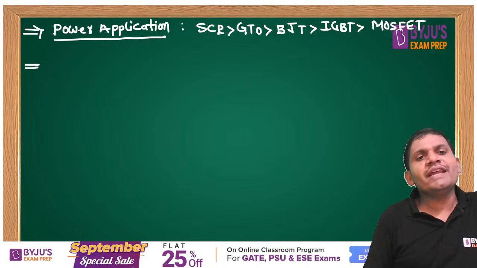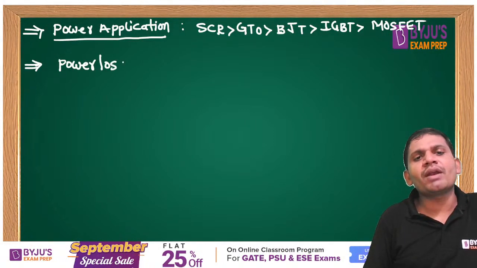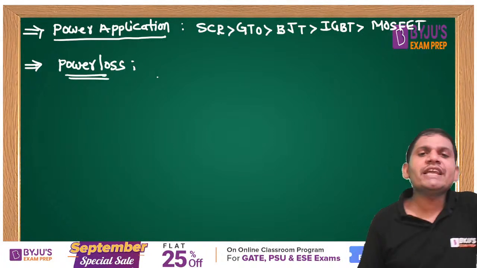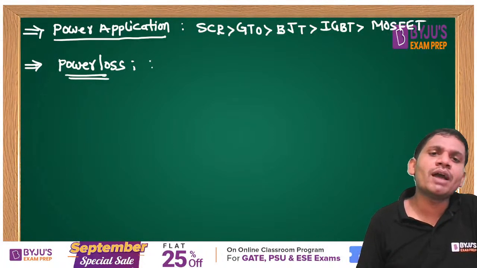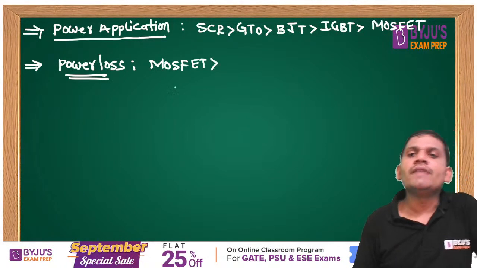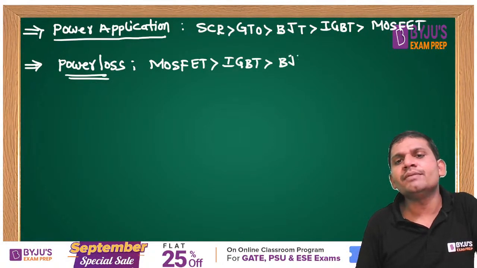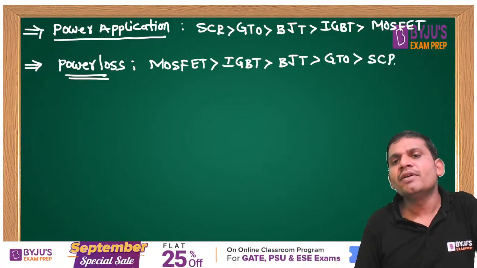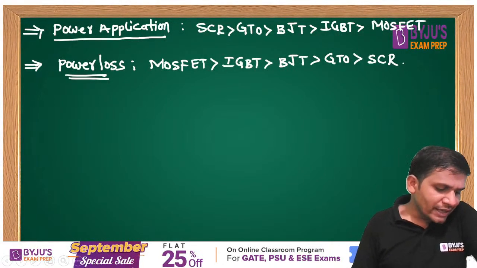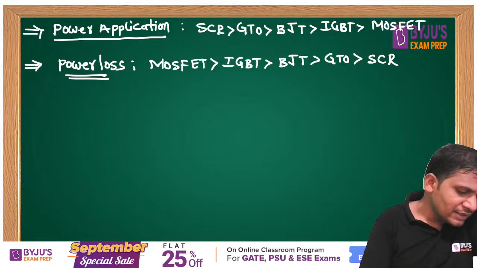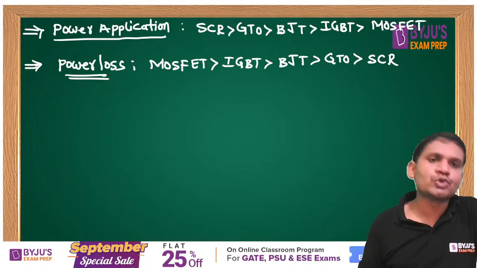With respect to power application, it is different, and power loss is different. With respect to power loss, which has the high power loss, students? MOSFET has the high power loss. The next one is IGBT. The next one is BJT. The next one is GTO. Which is the least power loss? Very important comparison, students. SCR is the least power loss.